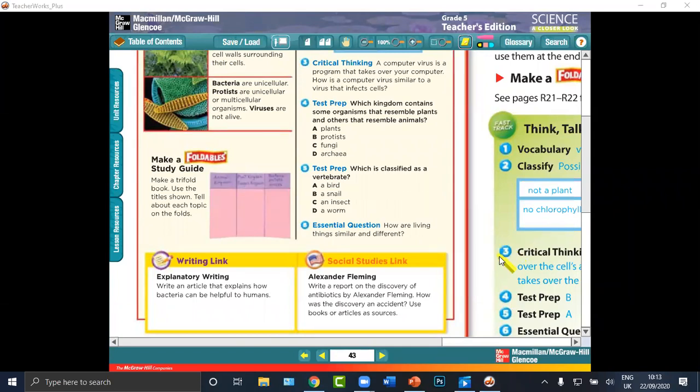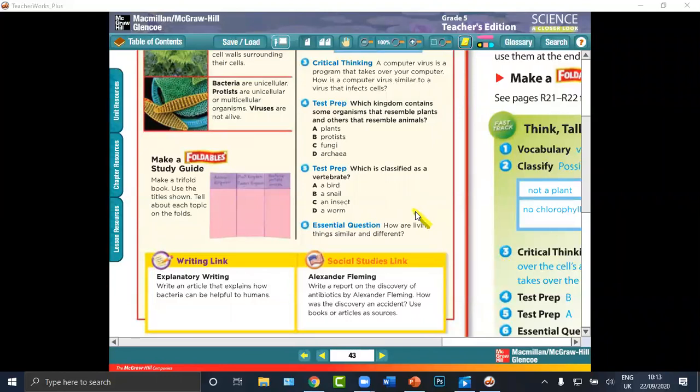Yazid Ashraf, yes. Number three: a computer virus is a program that takes over your computer. How is the computer virus similar to a virus that infects a cell? A computer virus doesn't infect people, but it infects the computer. Okay, I will correct. Thank you, Yazid. Write the answer, please.